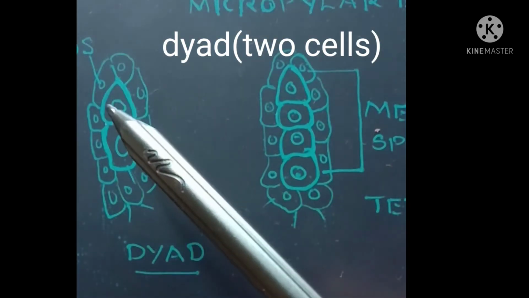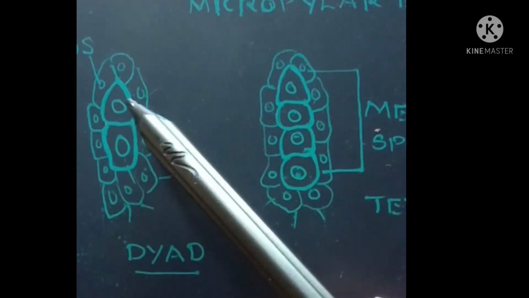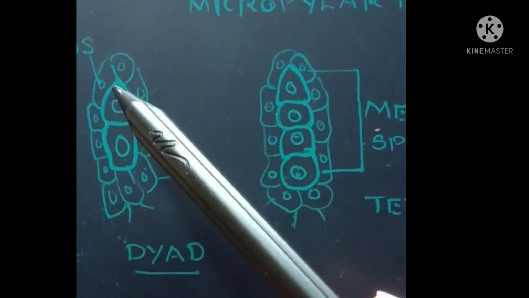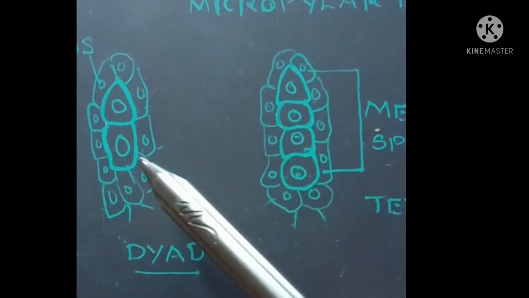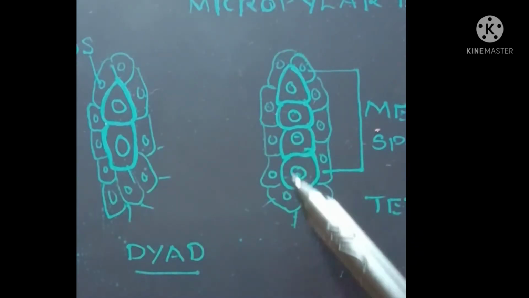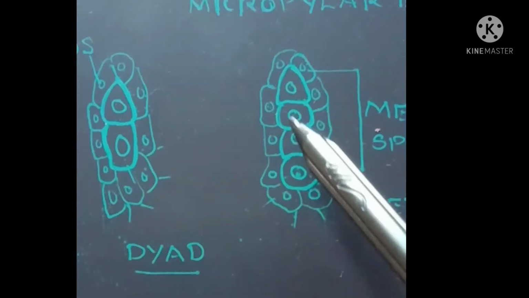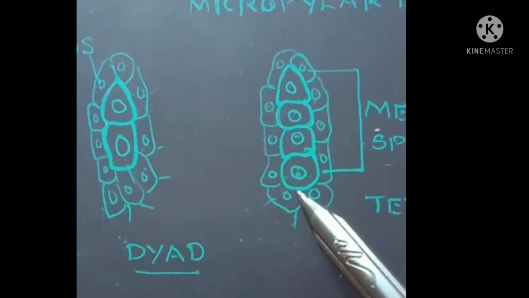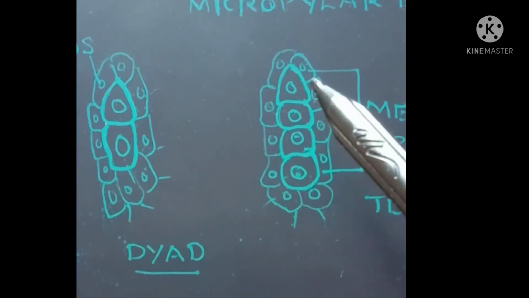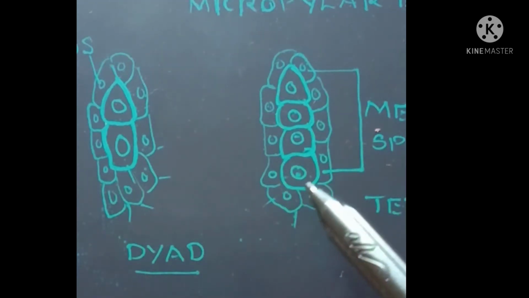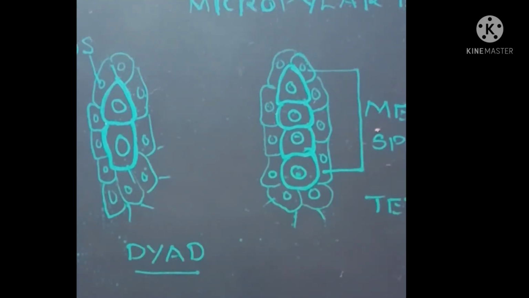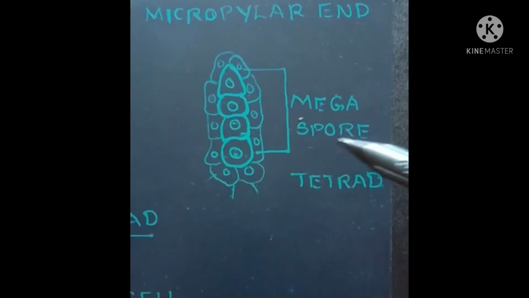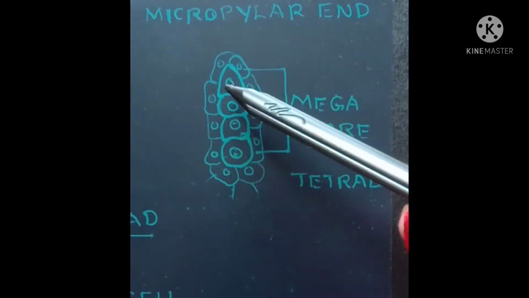Now this cell will divide and form two cells, and this cell will divide and form two cells. So now we have 4 megaspores. Since there are 4 megaspore cells, it is called a megaspore tetrad. Here there are 4 cells.